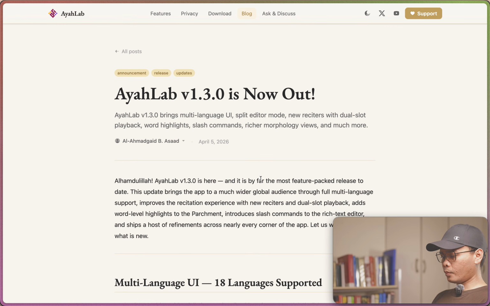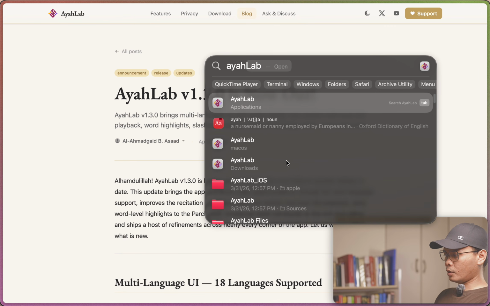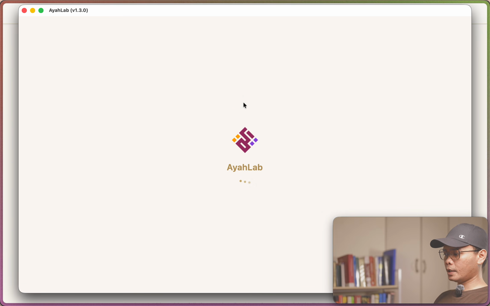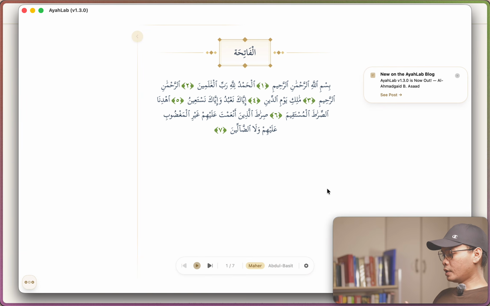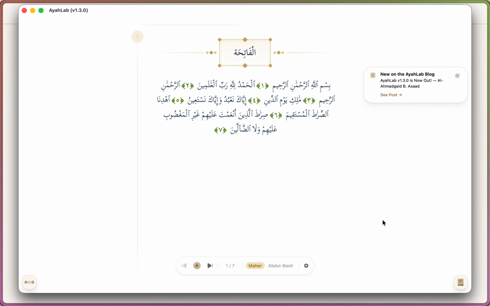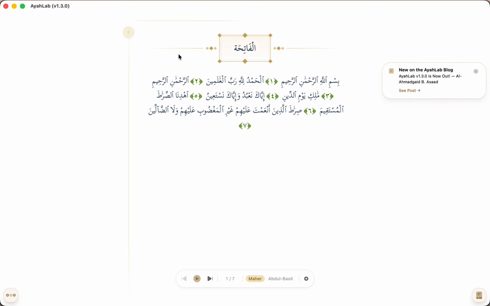So here's the app. Let me open it. I'm using Mac. Okay, there you go. So this is the app itself. Let me just minimize myself. So for this app, what's new in this application itself?